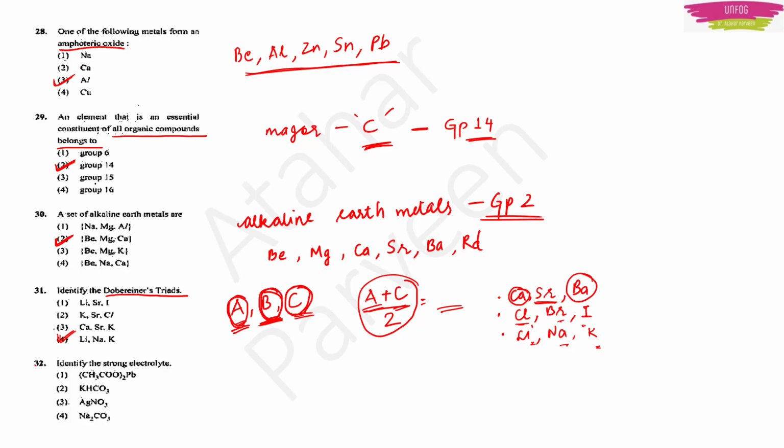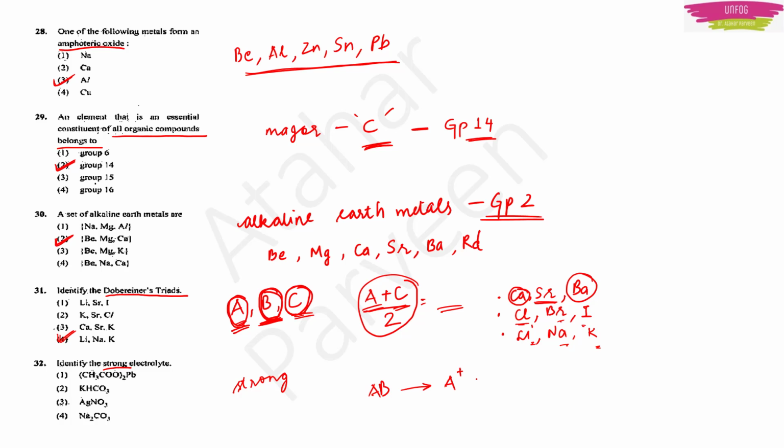Then we have the 32nd question, which is asking, identify the strong electrolyte. So what do we mean by strong electrolyte? A strong electrolyte is one that, if we dissolve it in water, completely dissociates into its respective ions. So for example, we have some strong electrolyte AB and I'm dissolving it in water.